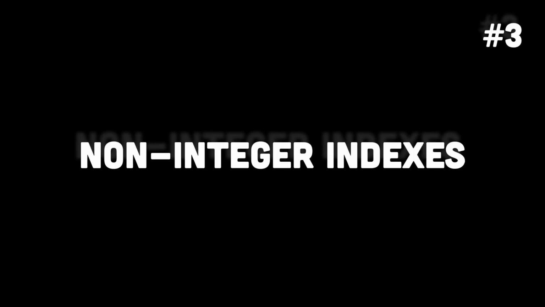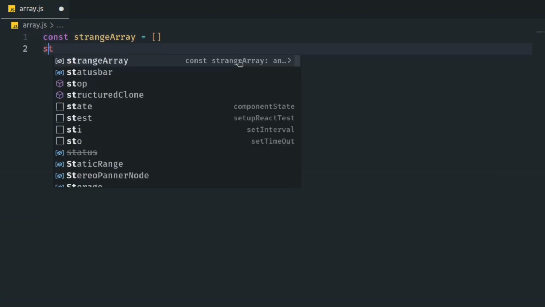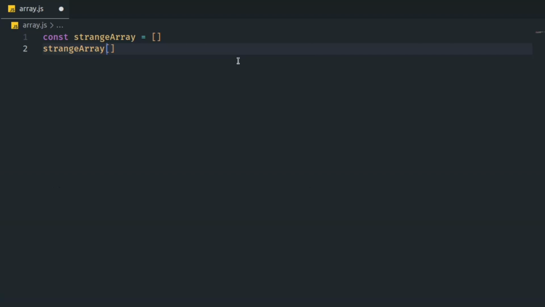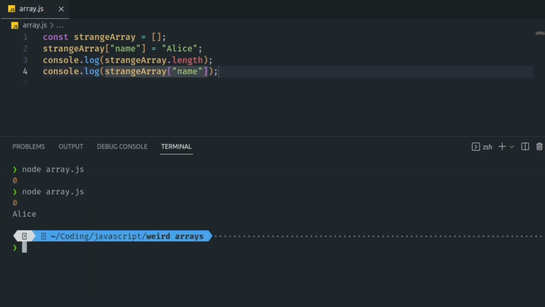Number 3. Non-integer indexes. Think of an array like a set of drawers. Normally, we label the drawers with numbers, like drawer 1, drawer 2, and so on. But in JavaScript, we can use words as labels too, which is pretty cool. In the strange array example, we use the word name as a label and put Alice in it. But here's where it gets odd. These labeled drawers don't count as regular items. So, even though we see a label in there, the array's length doesn't change, and we can fetch what's inside using strangeArray.name.